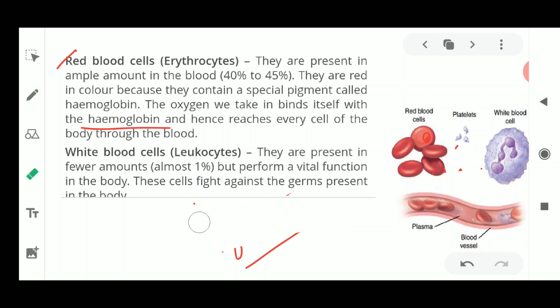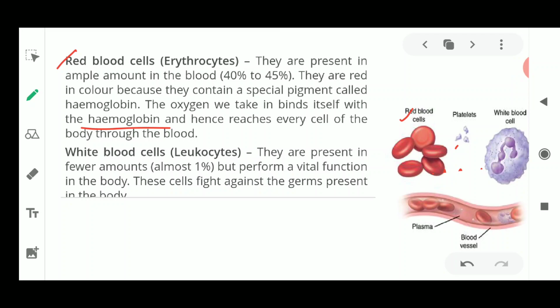They are biconcave in nature, meaning they are thinnest in the center and thick at the borders. This type of cell is known as the red blood cell. And why are they red in color? Because they contain hemoglobin, which carries oxygen. This is helpful in the transportation of oxygen. So now you know that the first component necessary for the body is oxygen, and it is carried by the circulatory system's member, the red blood cells, also known as erythrocytes.